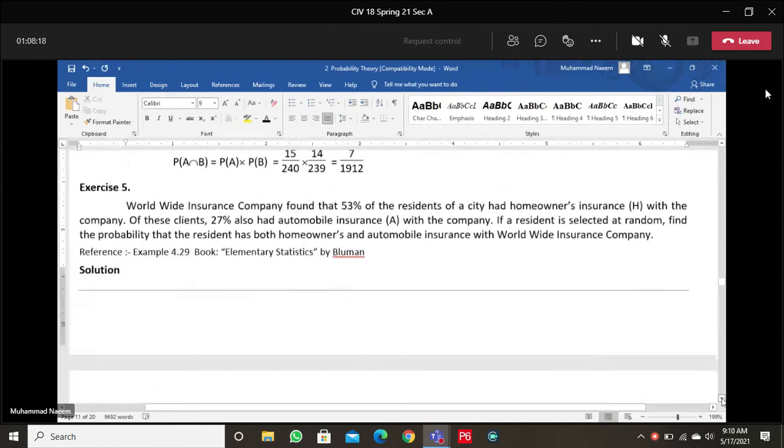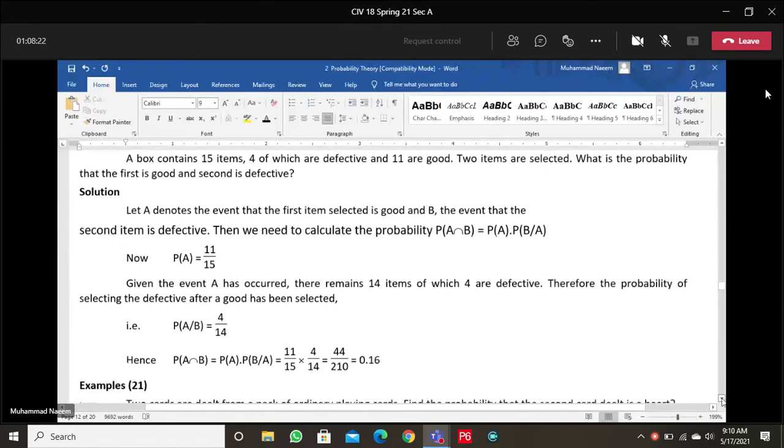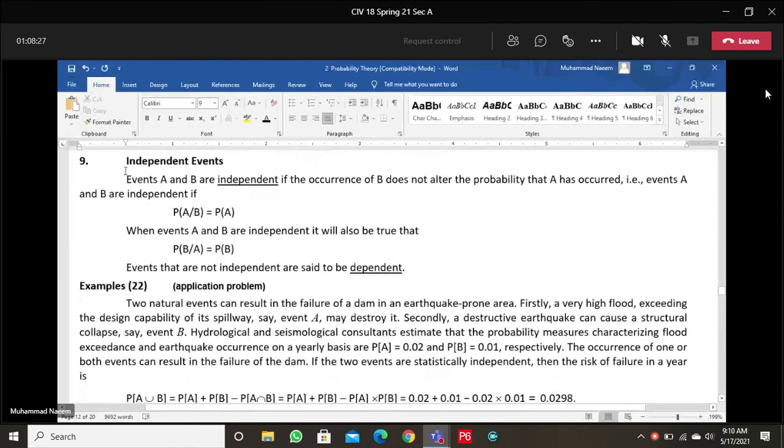So we have a situation of independent events. How are the events independent? When the conditional probability is equal to the marginal probability.